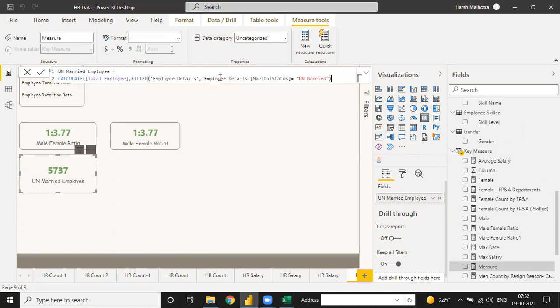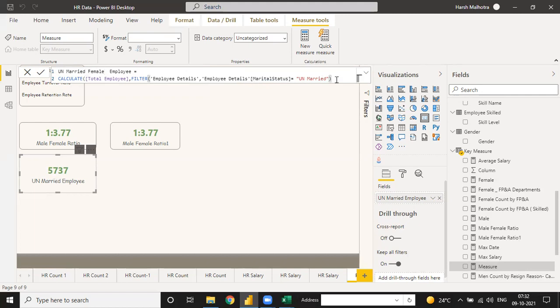See, calculate and filter functions are most important. You have to remember calculate and filter functions most of the time because they will give you the measure in different ways. So right now, total employee, and I can write here unmarried female employee.